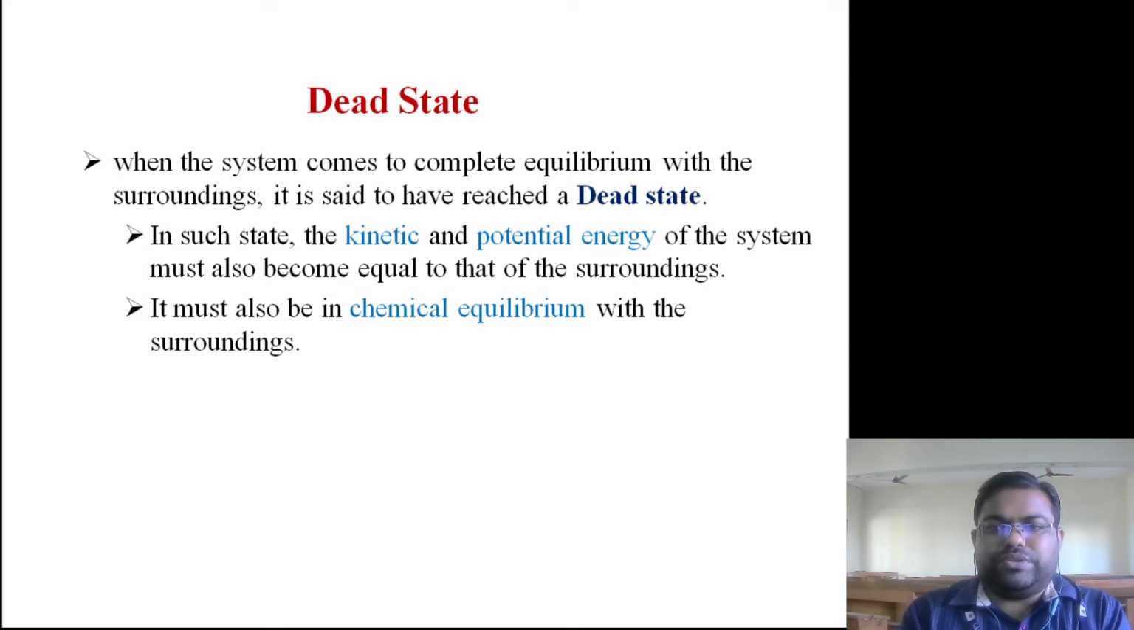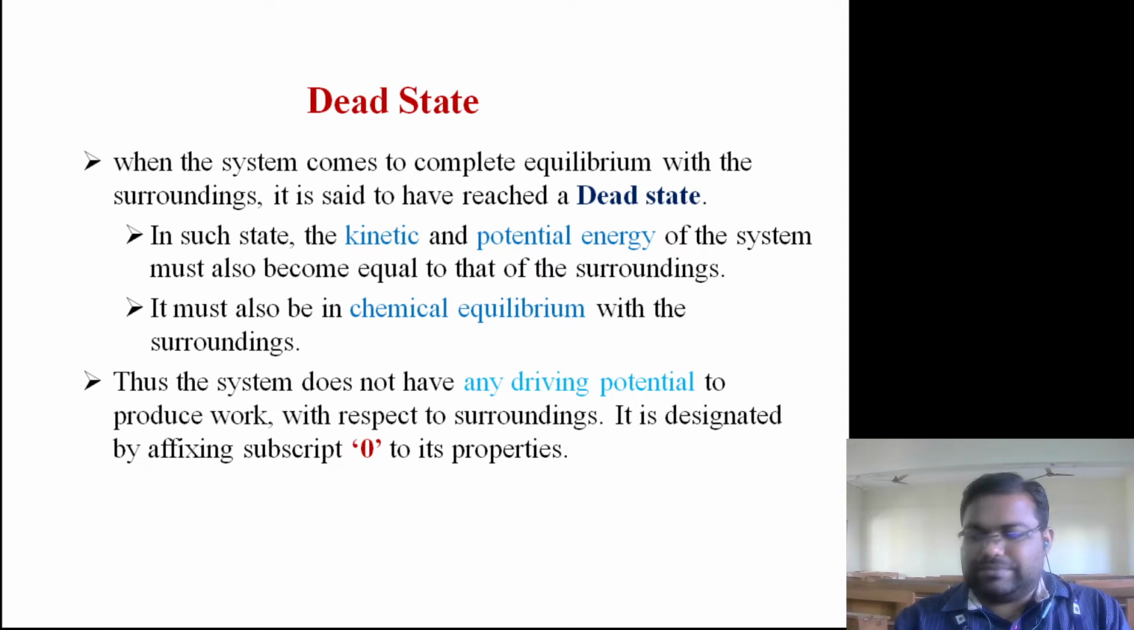So overall, you can say there is no unbalanced potential between the system and surrounding to have a change of state. Thus, the system doesn't have any driving potential to produce work with respect to the surrounding. It is designated by a subscript 0 to its properties. So whatever properties you are representing at a dead state will be given a subscript 0.